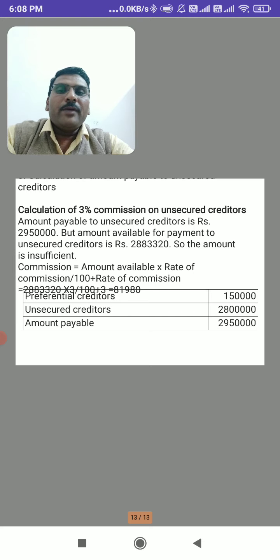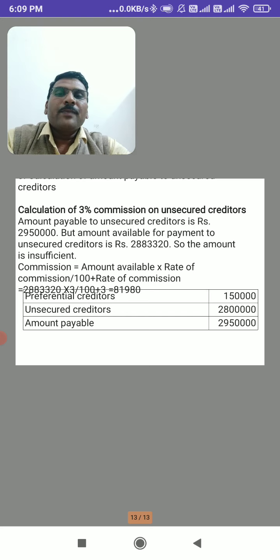At the time of insufficient amount, the 3% commission on unsecured creditors is calculated like this. The amount which is available is taken and multiplied with 3 divided by 100 plus 3, that is, the rate of commission added to the 100.